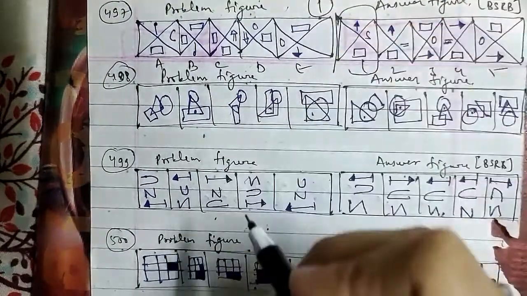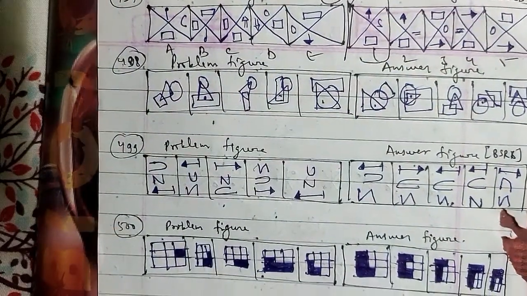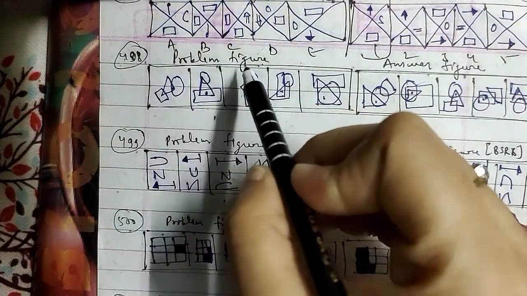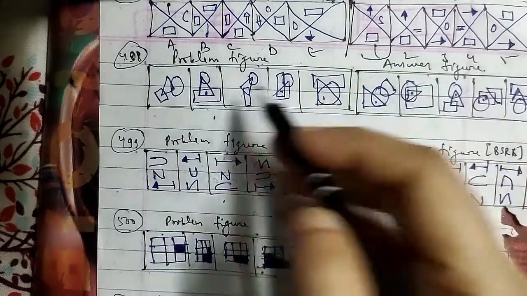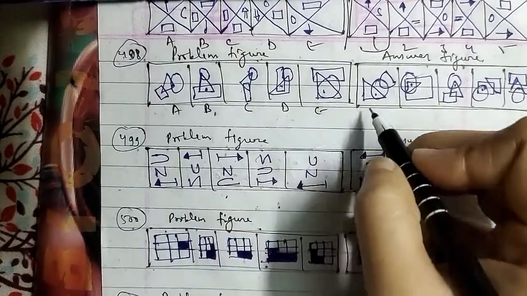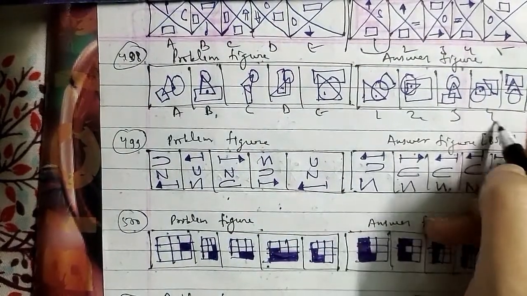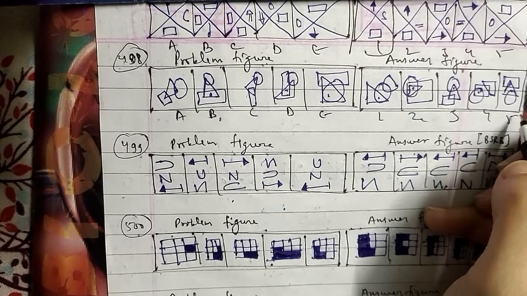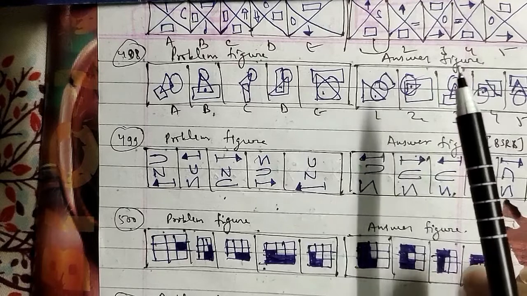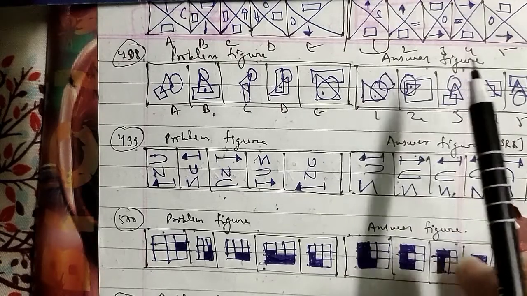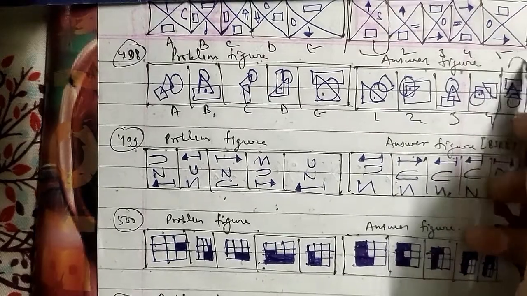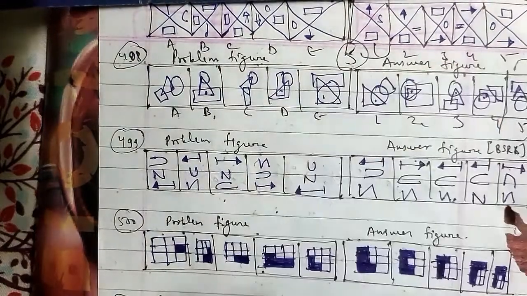Let's go ahead with another one, and that is your 498th question of the session. These were the problem figures and these were the answer figures as well, which have been named as A, B, C, D and E. This is your 1, 2, 3, 4 and 5. So here, other than that, the dot occurs in the region that is common to the circle and triangle, and the region that is common to the triangle and rectangle alternatively. So after the E figure we will be having a fifth figure that will be the right answer for this question here.